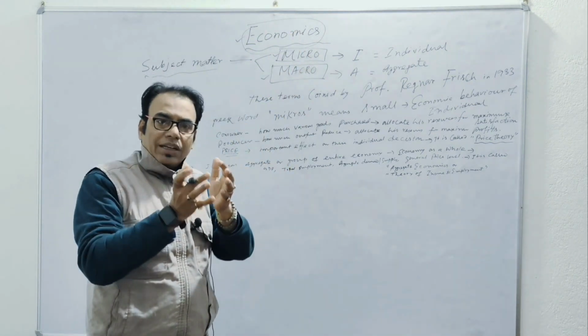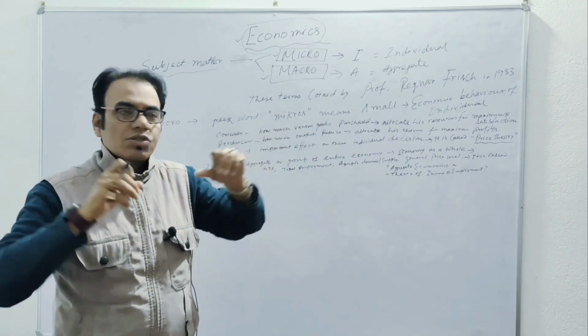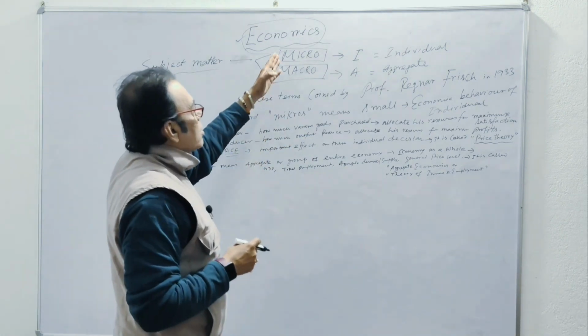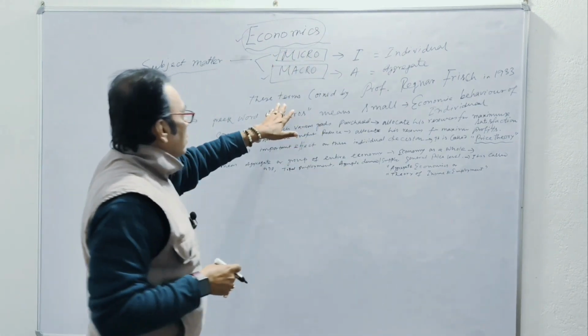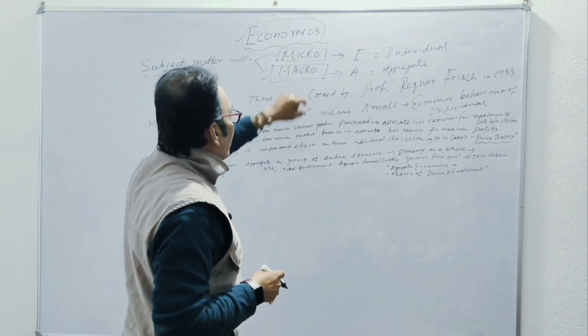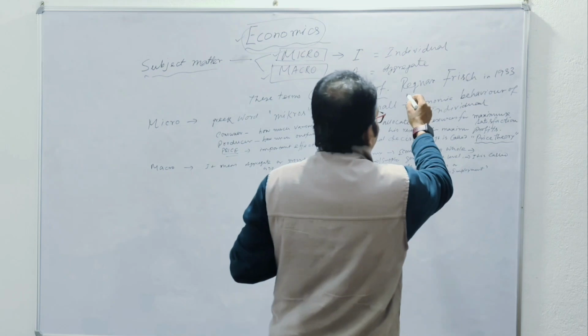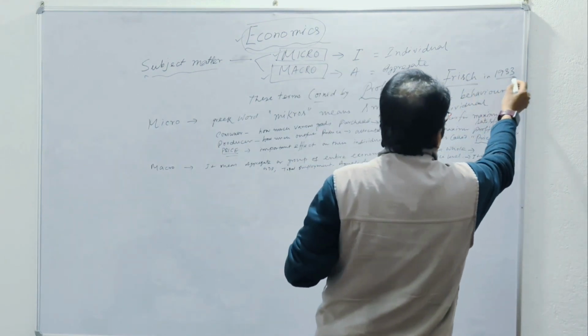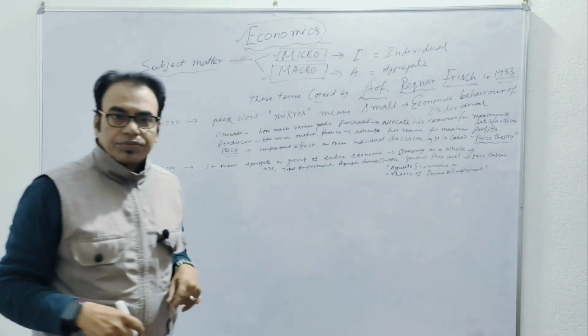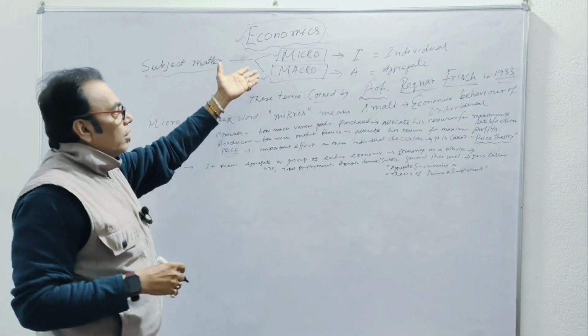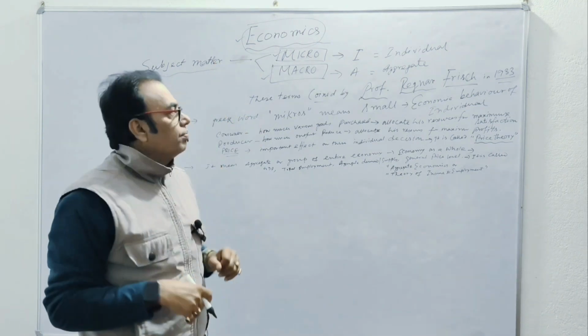Total is economics, but it is divided subject wise. This term, micro and macro, was coined by Professor Ragnar Frisch in 1933. Actually, he invented what the micro and macro system is.